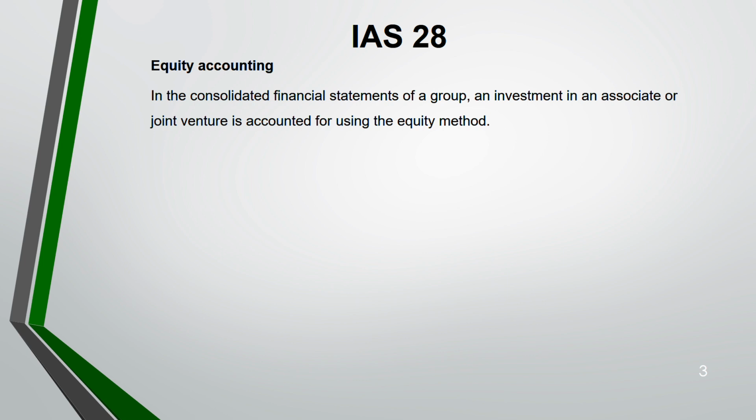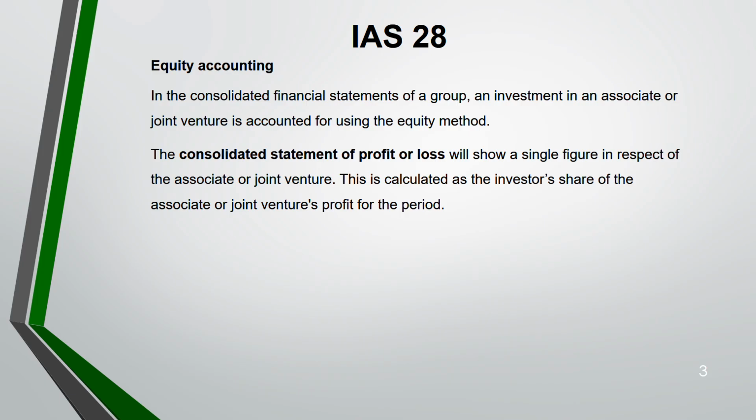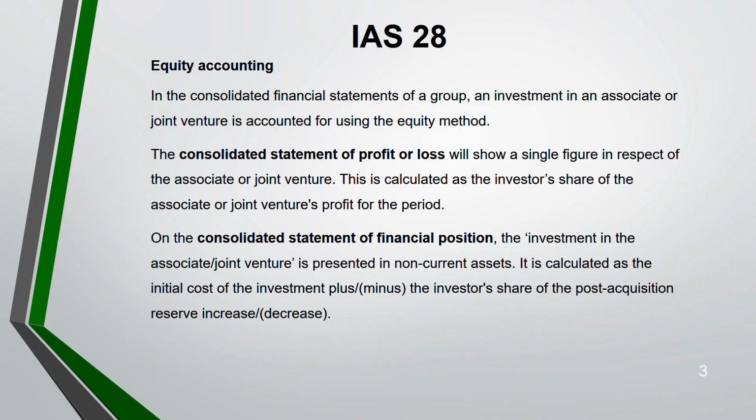In your consolidated financial statements, an investment in an associate or a joint venture is accounted for using the equity method. In your consolidated statement of profit and loss, they will only show a single figure for the associate or joint venture: the investor's share of the associate's or joint venture's profit for the year. That is the only figure they will show, but for that you definitely have to show workings. On your consolidated statement of financial position, you will show the investment in the associate or joint venture as a non-current asset.